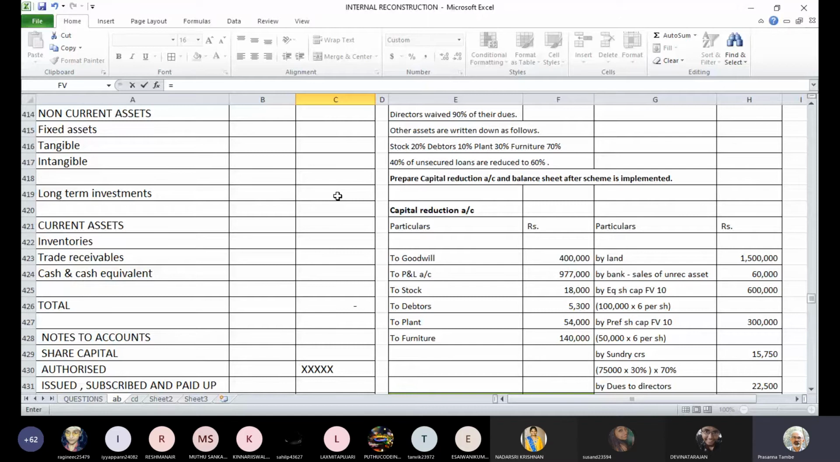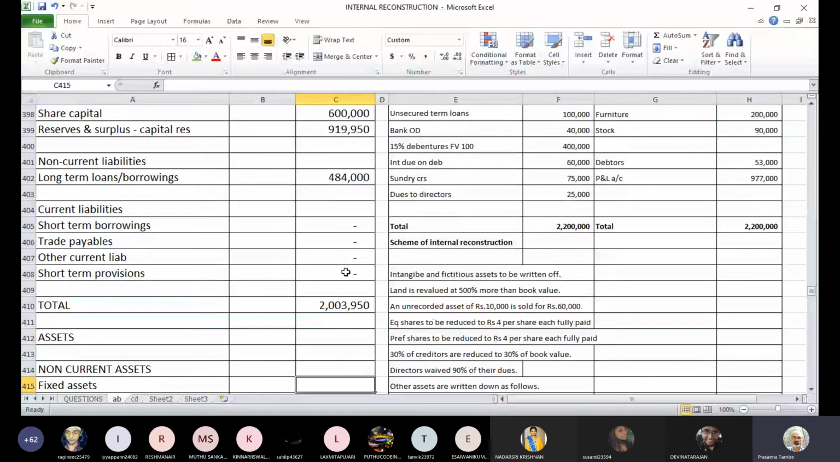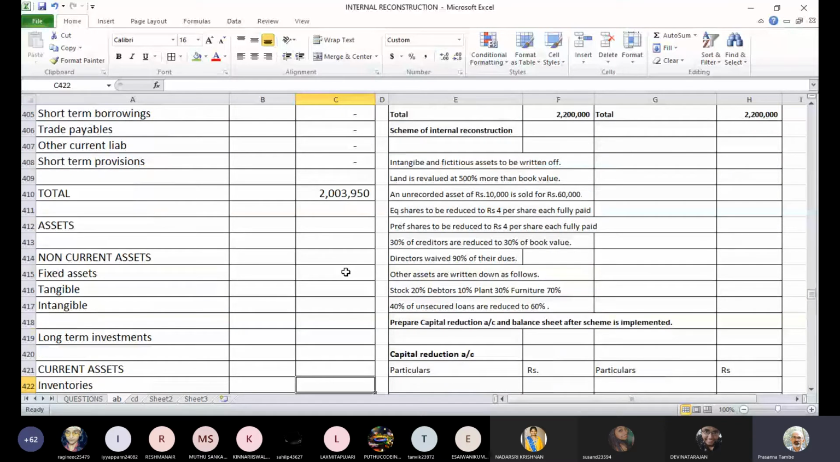Then short-term borrowing, we have bank overdraft, but we will have to see whether there is any transaction which will change the nature or amount of the bank overdraft. Original bank OD is 40,000 and we have sold one asset for 60,000, right? There is no other entry which will affect bank. If you see these entries, none of the entries except this one will affect your bank account. Is it clear to everyone? There is only one sale of asset, and it is going to affect your bank account.